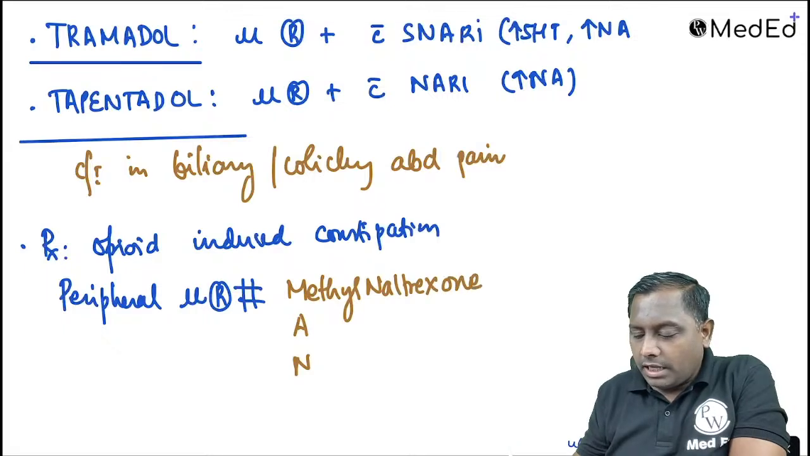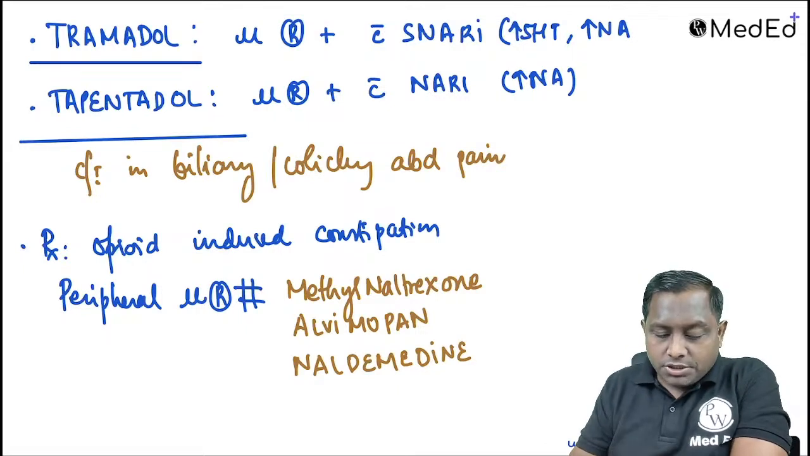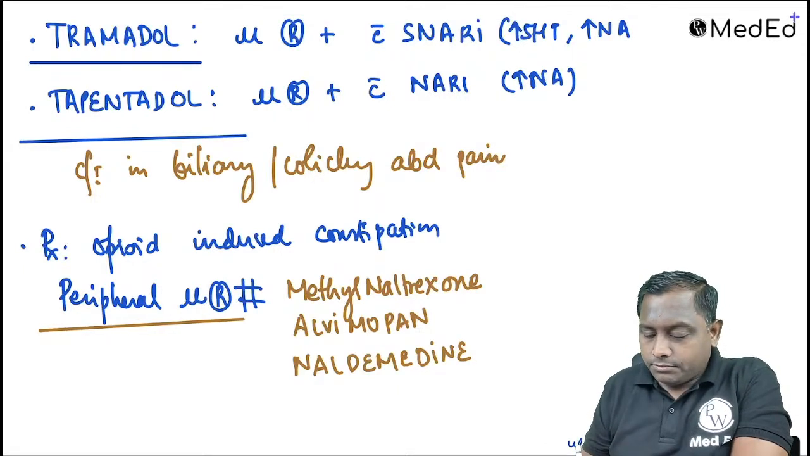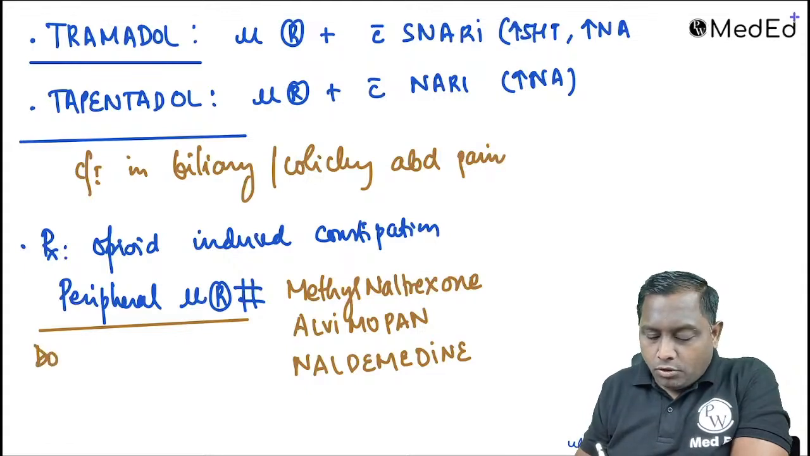MNTX stands for methylnaltrexone, Alvimopan, and the other one is called Naldemedine. Now the good news is that this class of drug is a peripherally active mu opioid receptor antagonist. They do not precipitate withdrawal symptoms. That is the advantage.